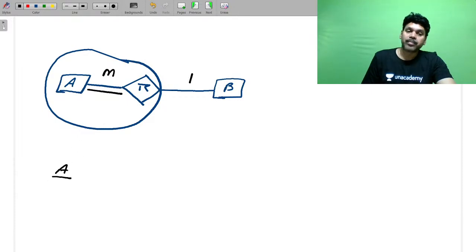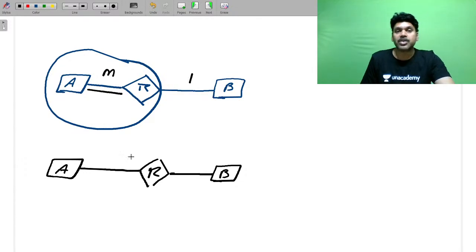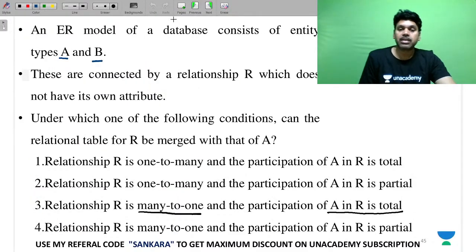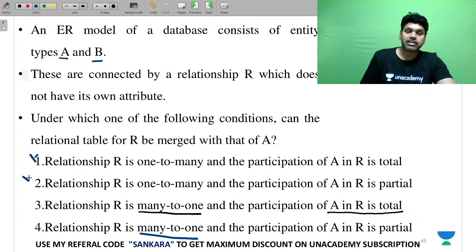One more. Entity A is going to merge, your relation is going to merge with your entity A. It can also be done using partial participation, no doubt, when it is M to 1. So what is our answer? M to 1, this and this is wrong.